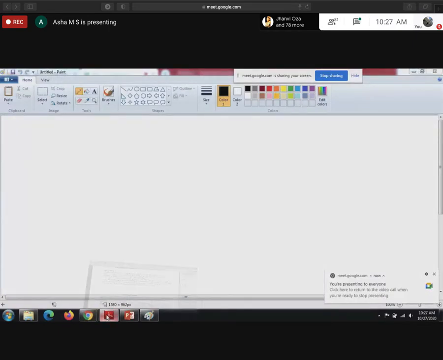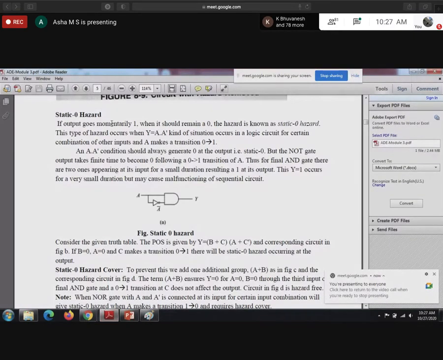Next we have the static 0 hazard. What do you mean by static 0 hazard? I already told, if the output goes momentarily to 1 when it should remain 0, then the hazard is known as a static 0 hazard. This type of hazard occurs with A into A bar. There we had taken B plus B bar equal to 1.